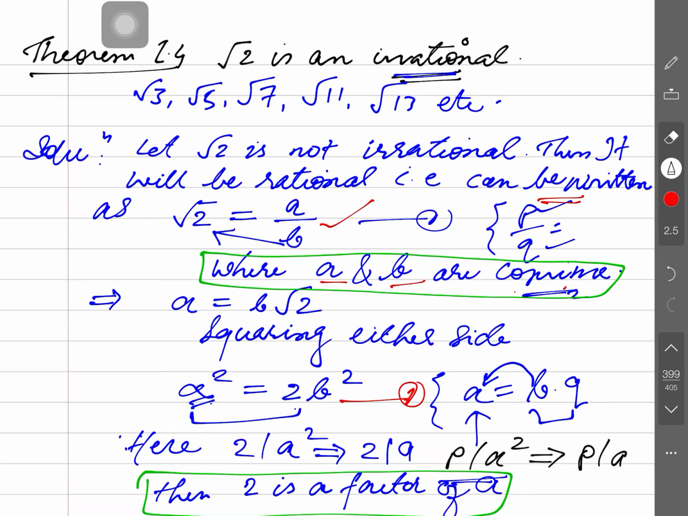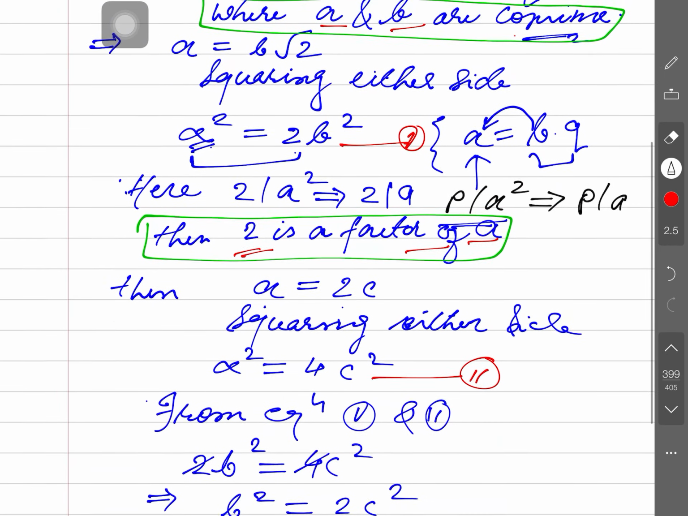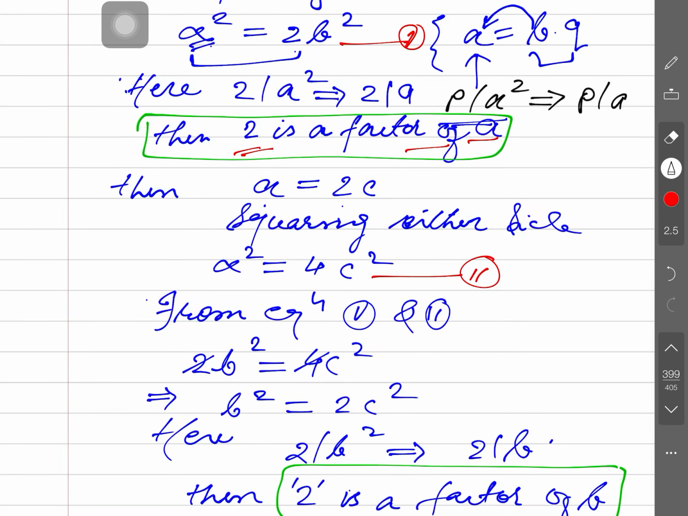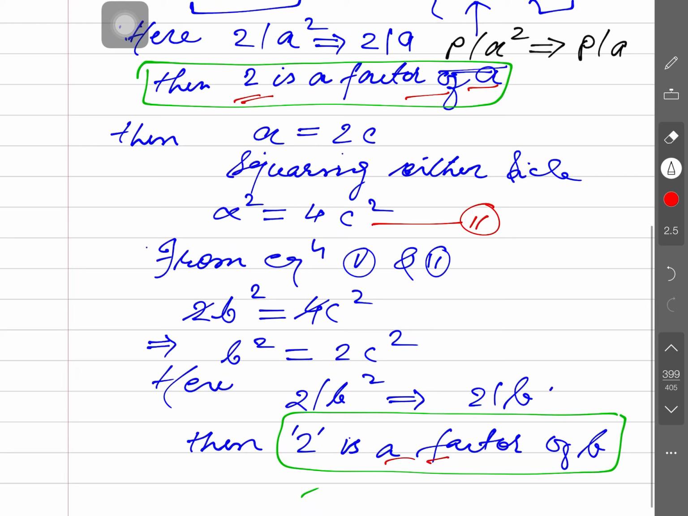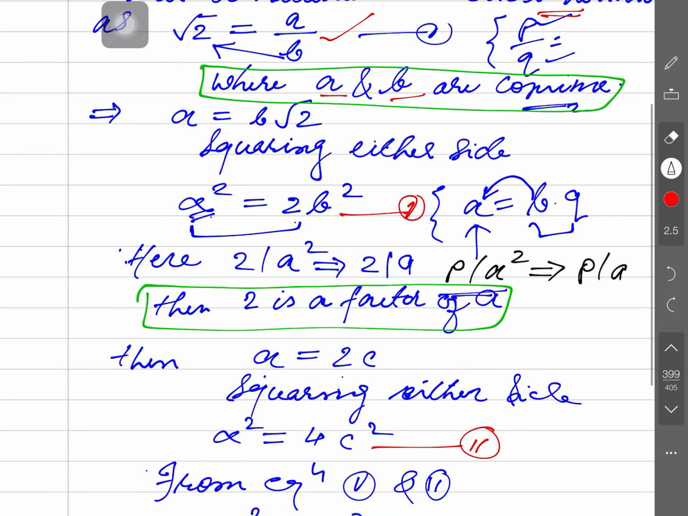Is that clear? So after solving this, we obtain that 2 is a factor of a, and further we again obtain that 2 is a factor of b. Is that clear? If 2 is a factor of a and 2 is a factor of b, it means that 2 is a common factor of a and b, and this is against what we supposed earlier. What we have supposed? We have supposed a and b are co-prime. It means all the mathematical operations we have performed here are correct and according to mathematical concepts.